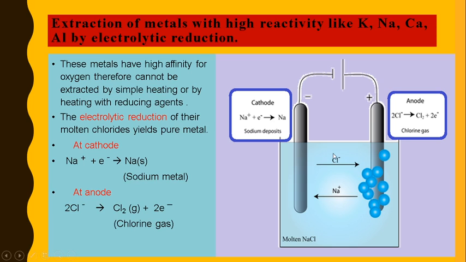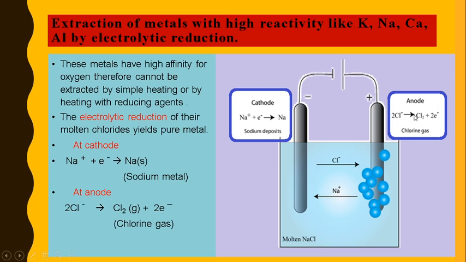So, let's see. When molten NaCl, sodium chloride, is used in electrolytic reduction, the sodium ions present in the molten state accept an electron and give us sodium metal. This happens at the cathode because the cathode is the negative electrode.